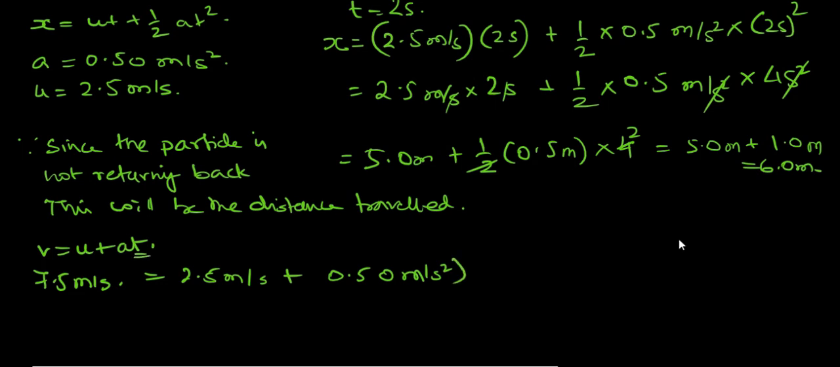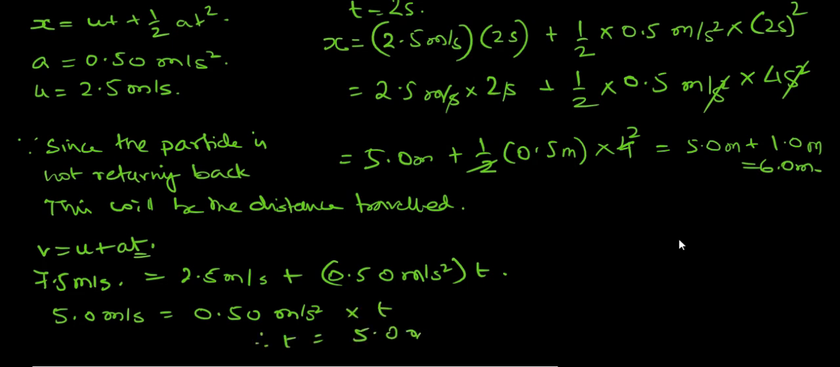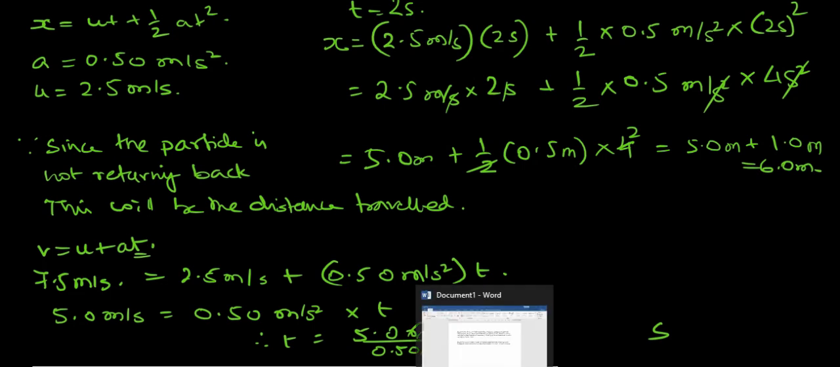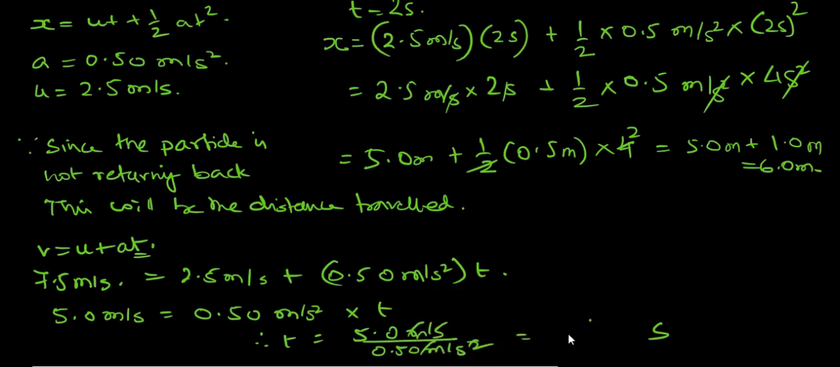This is something that we are still not aware of. So 7.5 minus 2.5 is going to be 5.0 meter per second. Here we have 0.50 meter per second square into t. Therefore t will be equal to 5.0 meter per second upon 0.50 meter per second square. This gets cancelled, this gets cancelled, the s goes above. So the time is going to be 10 seconds.